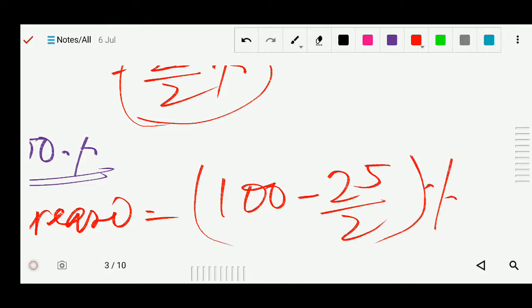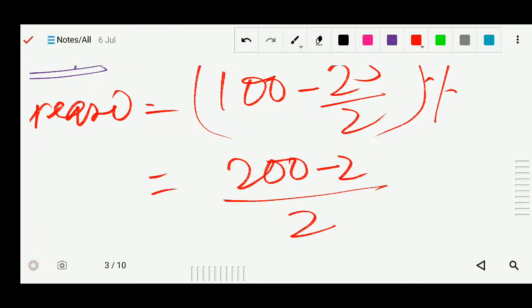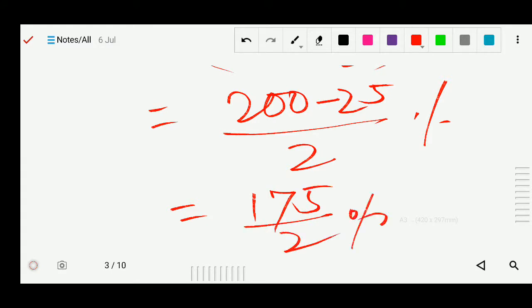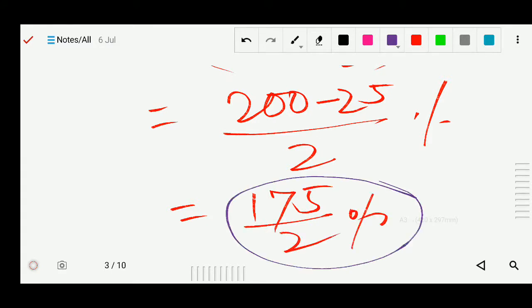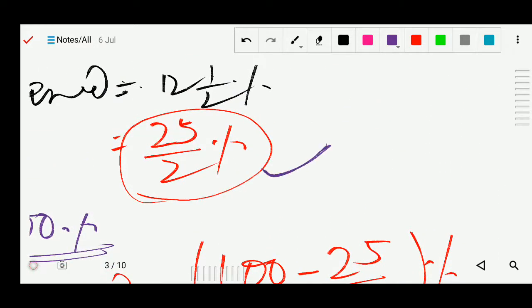So we will take the LCM. So here will be 200 minus 25, so we will get 175/2%. Now after decrement, the percentage value decreases up to 175/2%.